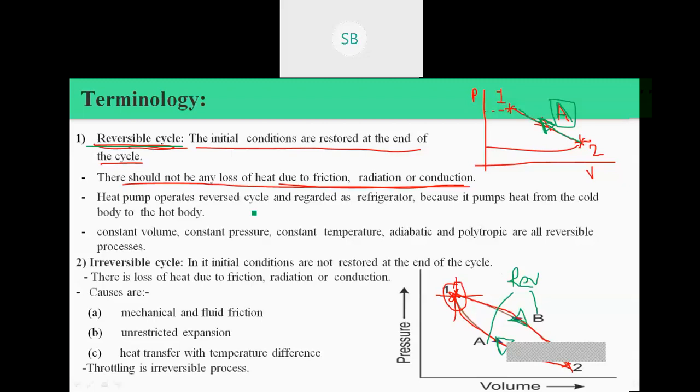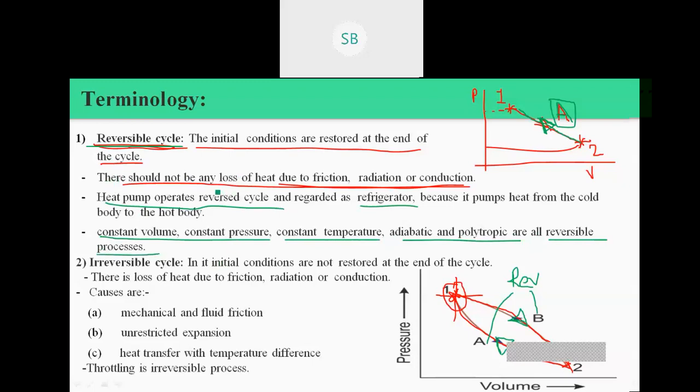So a heat pump operates on a reversible cycle, as well as refrigerators, which we are going to see in theoretical manner, all of those work on reversible cycles. So all constant volume processes, all constant pressure processes, all constant temperature processes, and all adiabatic and polytropic processes are reversible processes. Okay, why do we use reversible process?